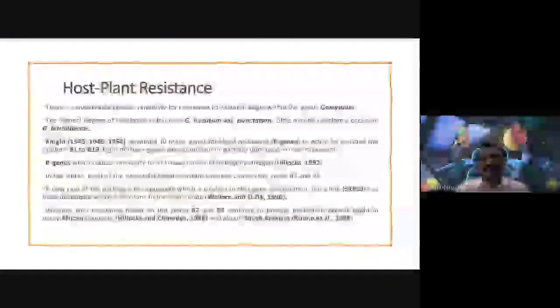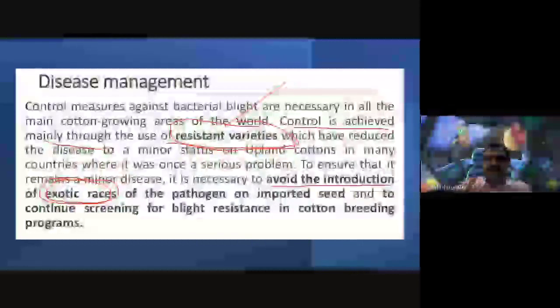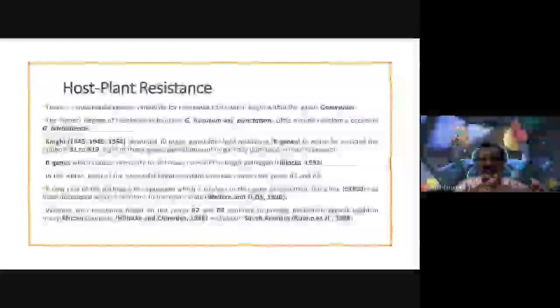Then at the same time, host plant resistance is also important. In the previous slide we saw resistant varieties. Some friends are already asking me how this resistance occurs in specific varieties like Gossypium hirsutum, the variety punctatum, and Gossypium barbadense. These are the resistance differentiations we observe.